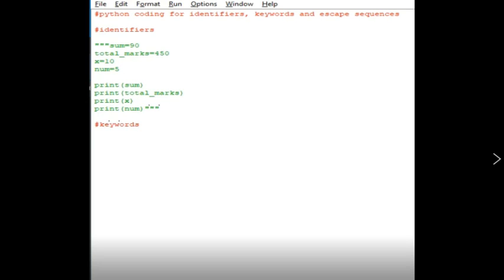See here, hash keywords, I have just given as a comment line, just for your example.